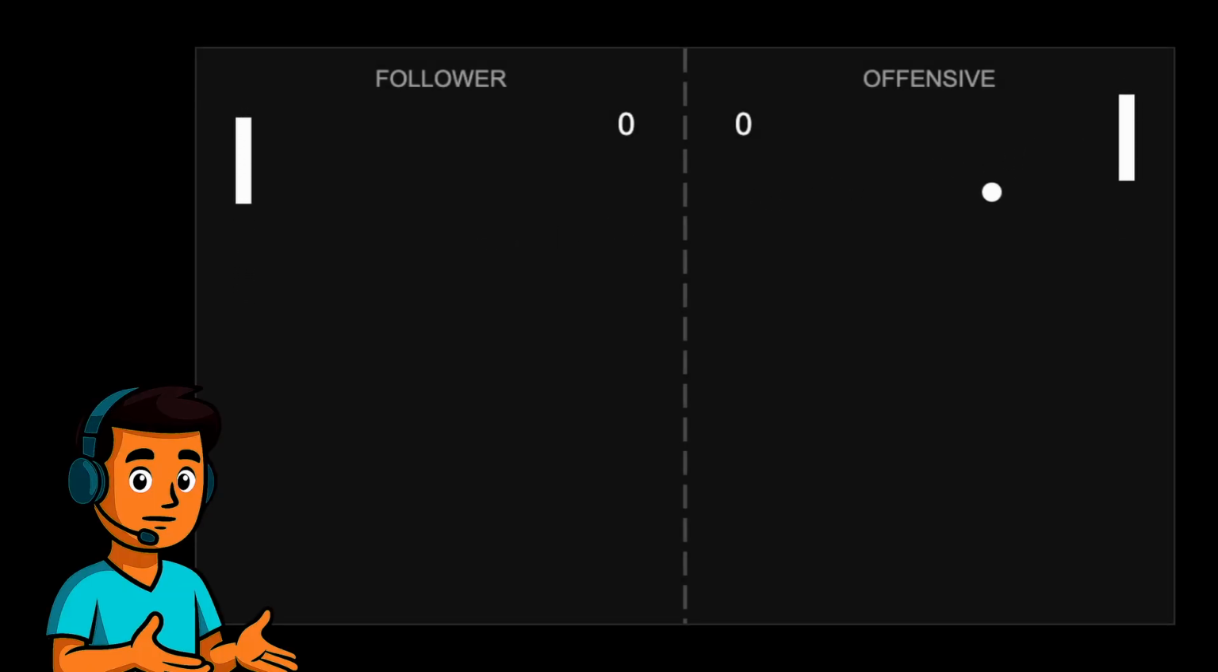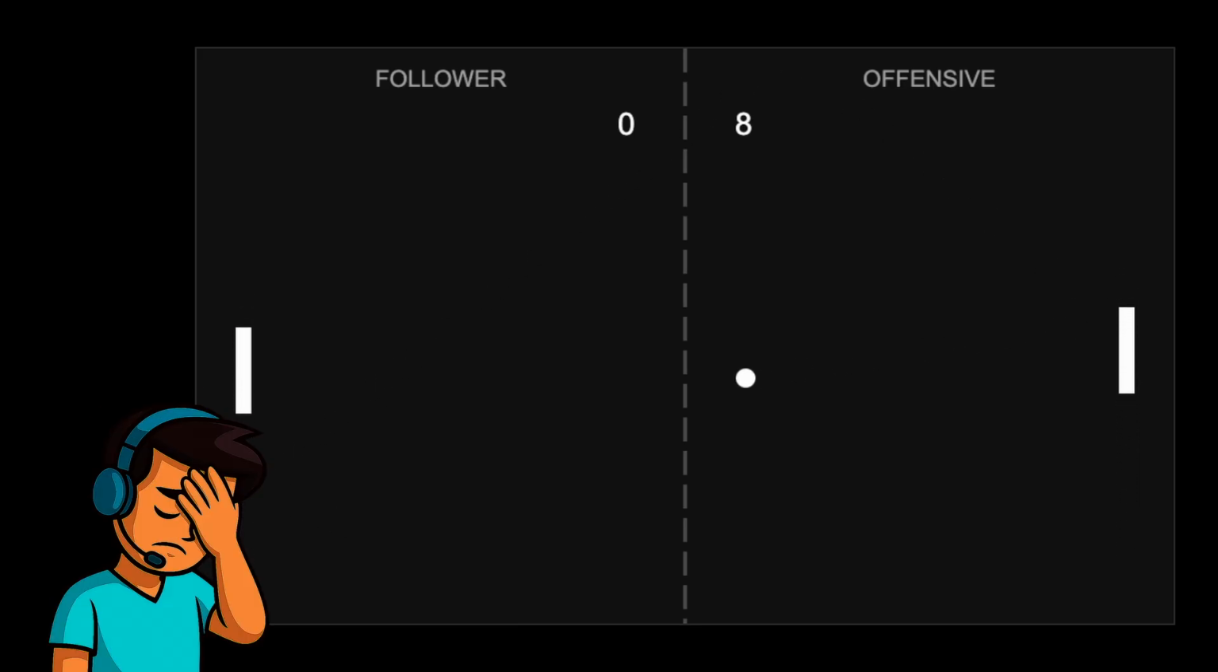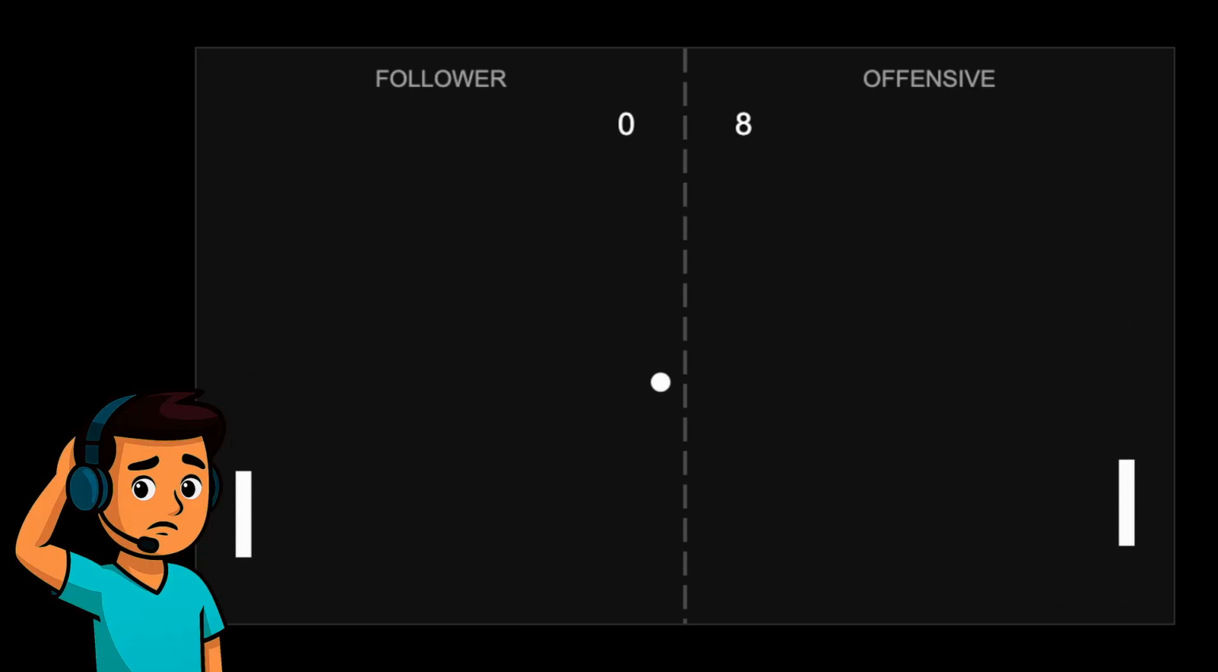In round 1, the first player to reach 10 points will win, and the loser will be eliminated. Our first matchup is the follower AI versus the offensive AI. It's not looking too good for the follower, since it's just simply tracking the Y position of the ball. It's too slow when trying to react to the powerful shots from the offensive AI. This might be a complete blowout. I'm not sure the follower AI will even score a single point.